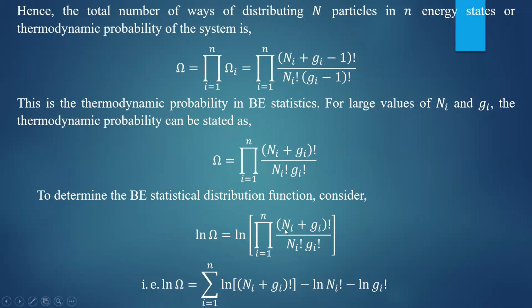That's why ln of this product is equal to summation of ln of (ni plus gi) factorial, it is in the numerator, minus ln of ni factorial minus ln of gi factorial. We have used the logarithmic identity ln of m by n is equal to ln of m minus ln of n. So we have got ln of omega equal to summation of ln of (ni plus gi) factorial minus ln of ni factorial minus ln of gi factorial. Okay, ln of omega is obtained.